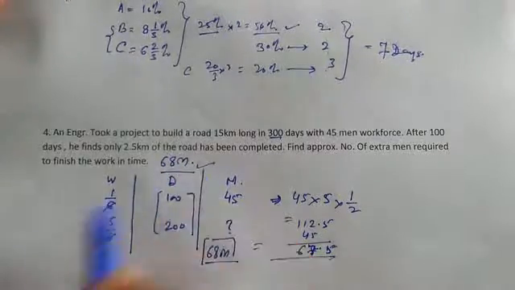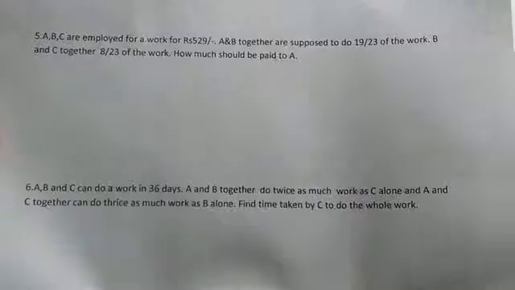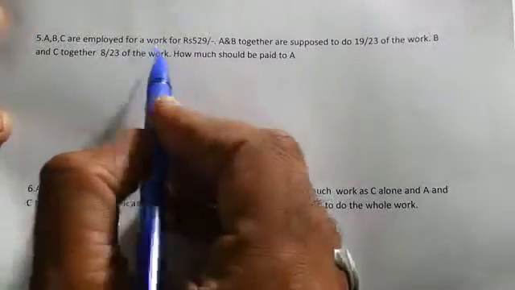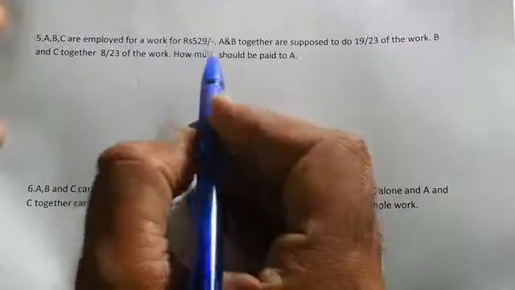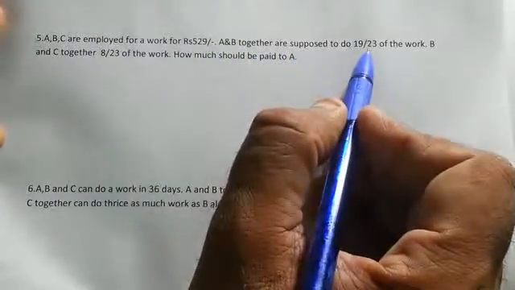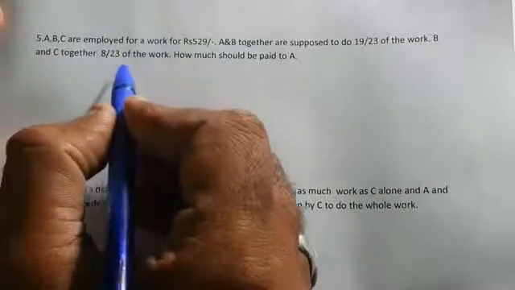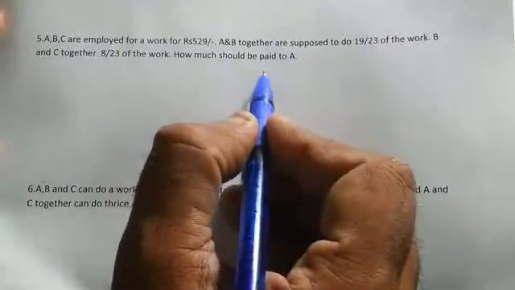So you are getting the point. Correct? Okay. Now let us see another question. A, B and C are employed for a work for rupees 529. A and B together are supposed to do 19 upon 23 of the work, and B and C together 8 upon 23 of the work. So how much should be paid to A?